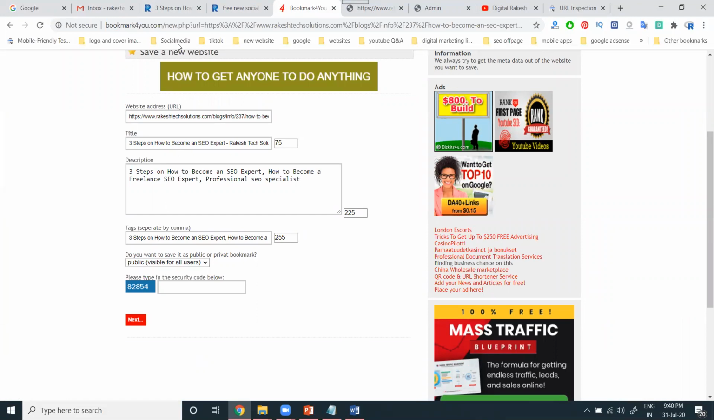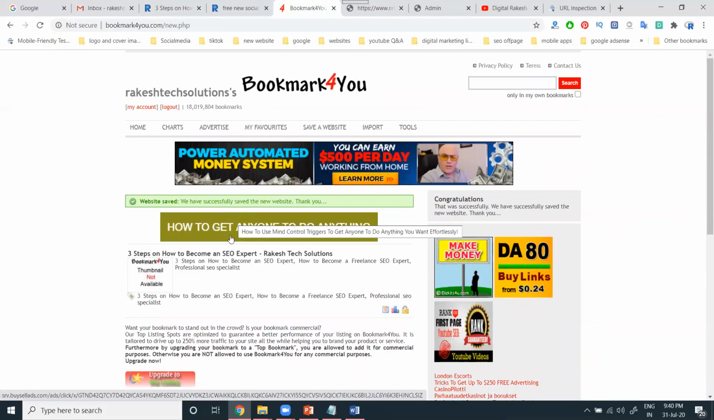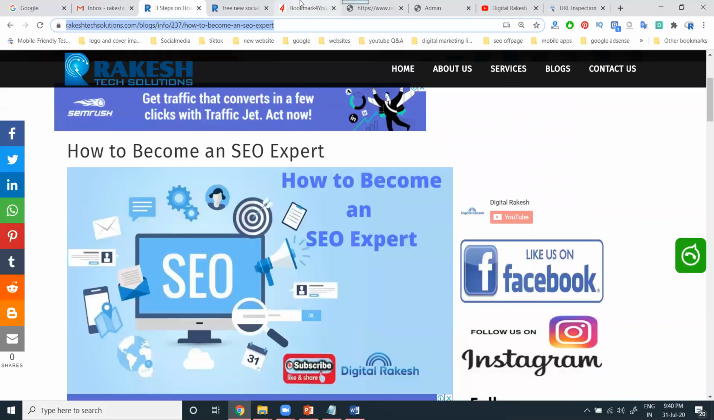What you write is for the backend. Where is it showing for the website? It is optimized for bookmarkforyou.com for the purpose of getting backlinks. 82854, this is the captcha code. Next, the link will be submitted. As I already discussed, once a link is submitted, the same link can't be submitted once again.